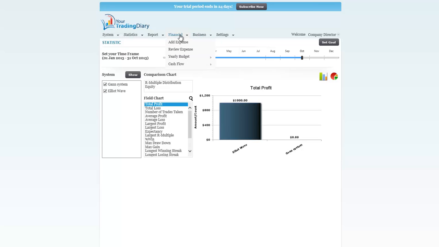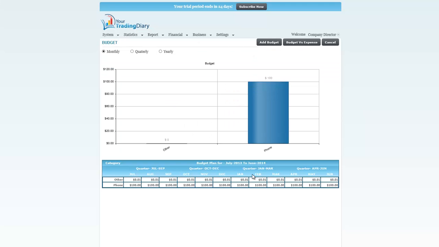The next one is under financial budget, yearly budget. Now what I had done is I'd set up a budget for other, and I didn't use it, and I wanted to then get rid of that, and I obviously can't remove the budget category other because that's a default category.